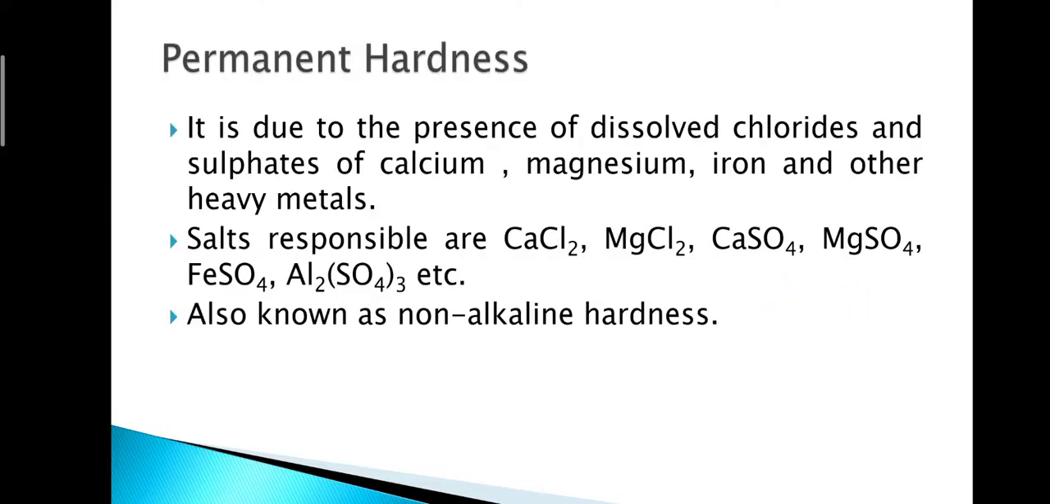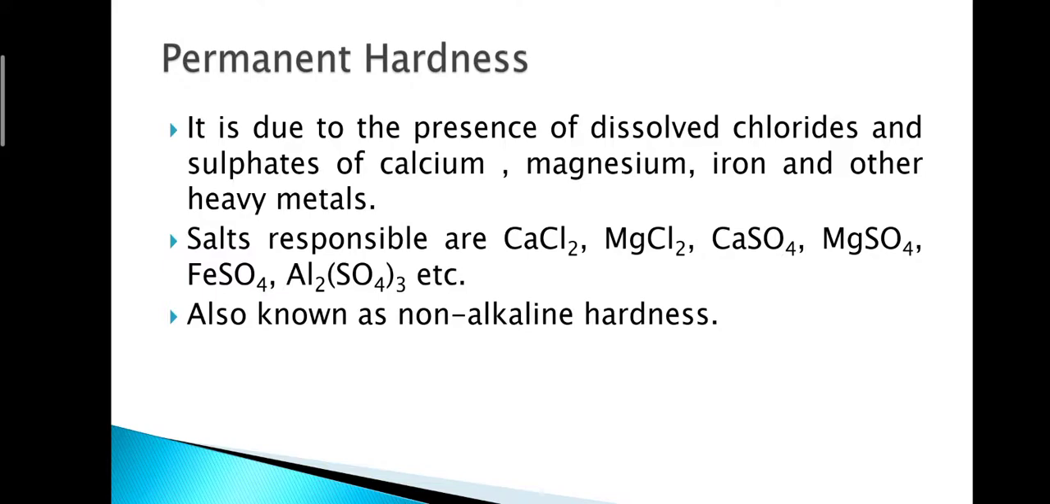Now, the next type is permanent hardness. It is due to the presence of dissolved chlorides and sulfates of calcium, magnesium, iron and other heavy metals. Salts responsible for permanent hardness are CaCl2, MgCl2, CaSO4, MgSO4, FeSO4, Al2(SO4)3, etc. It is also known as non-alkaline hardness. So, if you exclude calcium bicarbonate and magnesium bicarbonate, the other salts are responsible for permanent hardness.